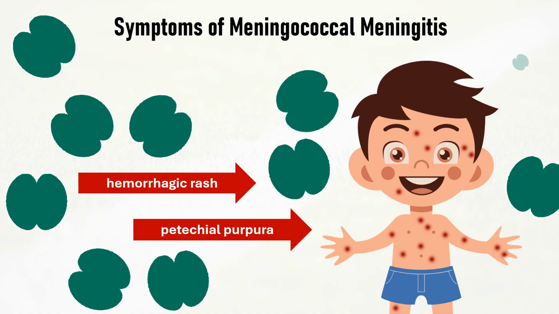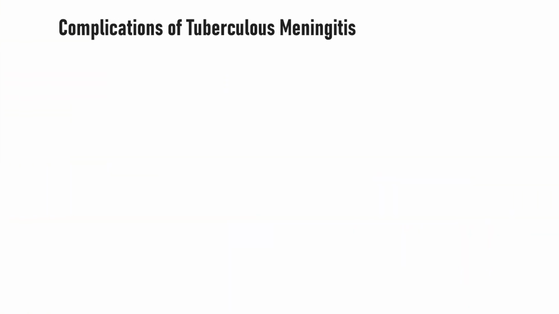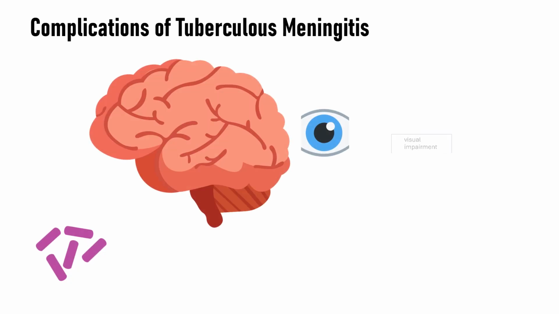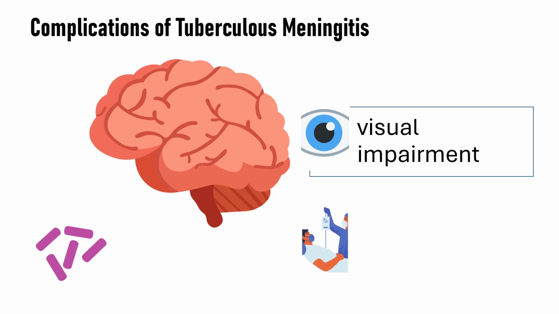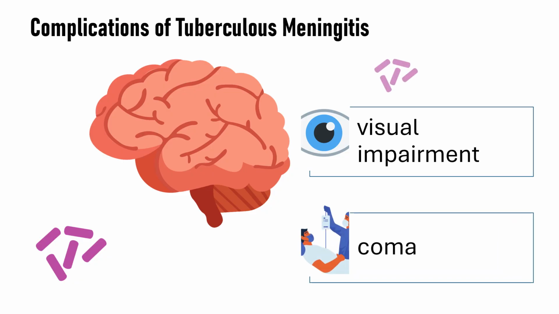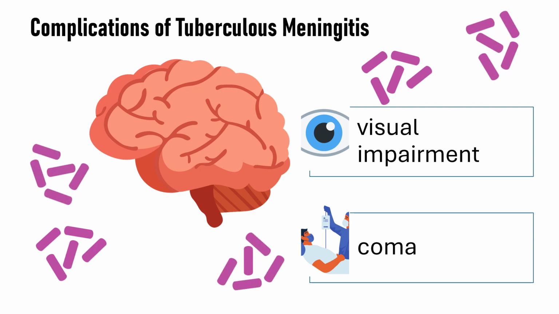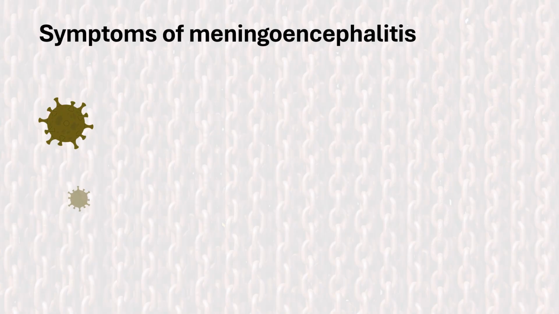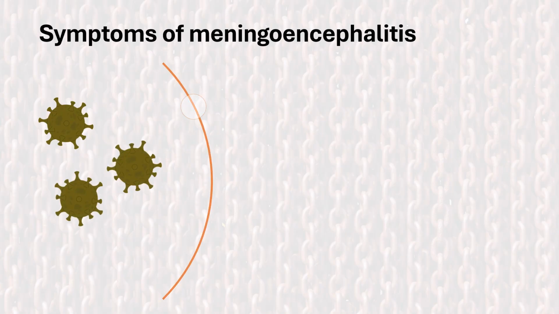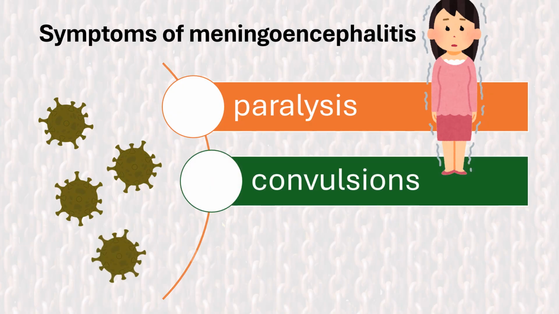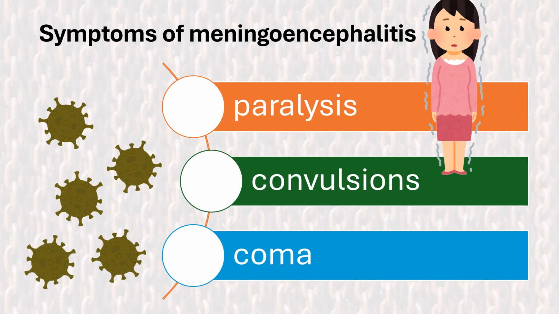Signs of tuberculous meningitis. Tuberculous meningitis is a form of the disease with clear cerebrospinal fluid caused by Koch's bacillus. It can lead to serious complications affecting the oculomotor nerves. Because of this, the patient may experience visual impairment and even coma. Symptoms of meningoencephalitis. If meningitis is caused by the herpes virus, the disease can progress to meningoencephalitis, the symptoms of which include paralysis, seizures, and coma.